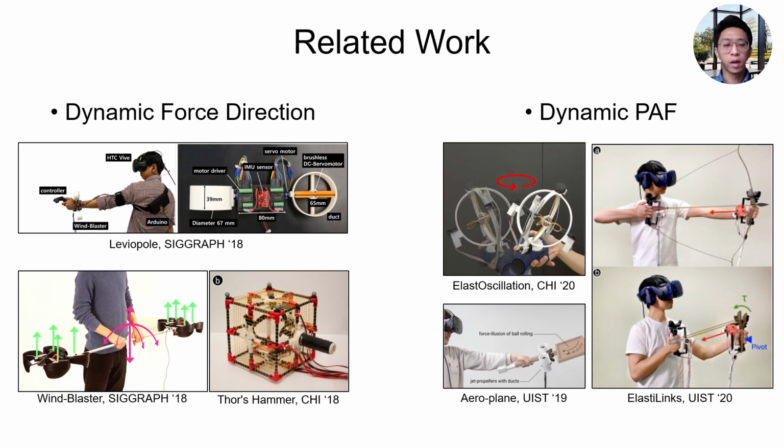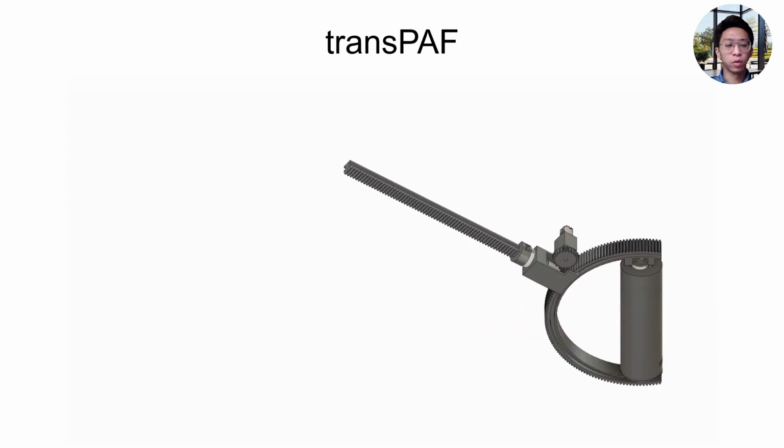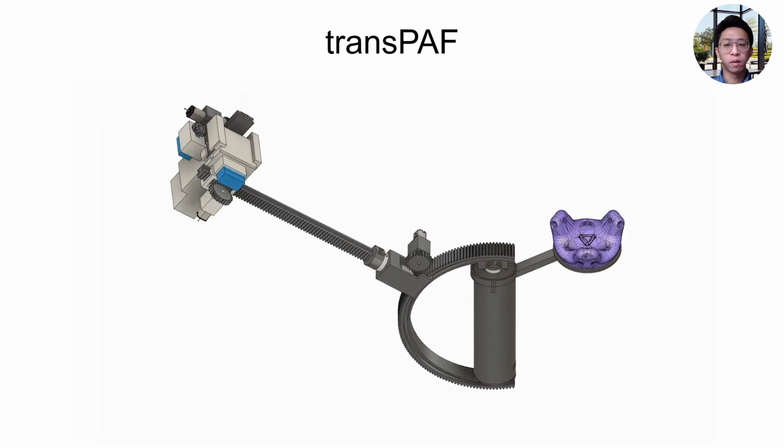Some works render dynamic force direction, while their PAF is fixed. Others dynamically change the PAF, but the force direction is limited. Therefore, rendering force feedback with dynamic PAF and force direction still has ways to explore. So, we propose a controller, TransPF, to render unidirectional impact feedback with dynamic PAF.